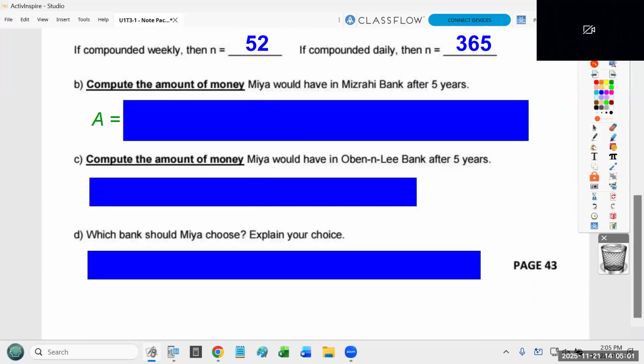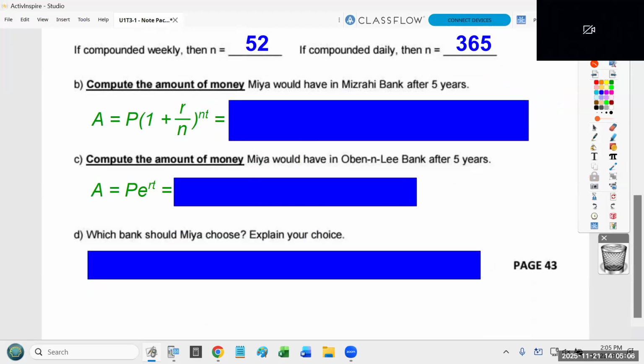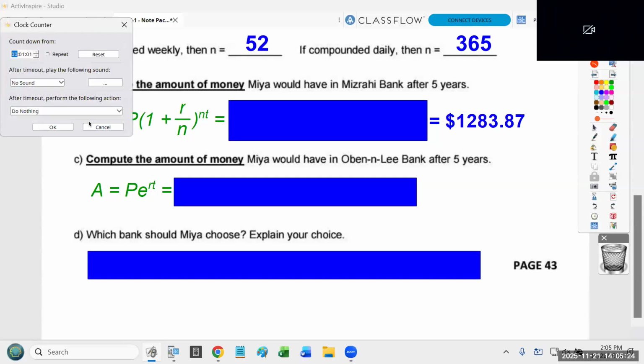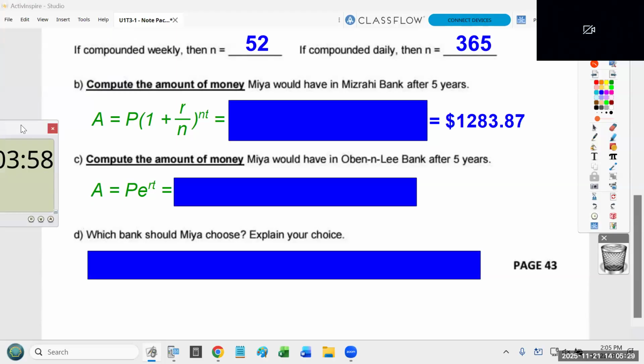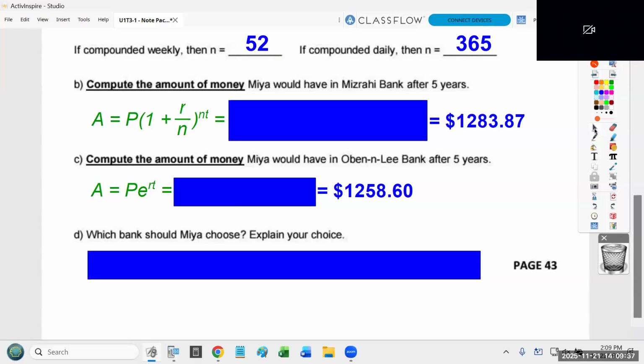For the first one, you have to be using this formula. For the second one, you have to use this formula, because the first is compounded weekly, the second is compounded continuously. What I'm going to do is give you all 4 minutes. The one thing I will show, and I'm not going to show this for both of them, I'll just show for the first one, I'm giving you the value you should end up with. That way you'll know if you're doing this correctly or not. Okay, so take 4 minutes. Try to complete those 3 problems. Do B, do C, and then compare them to tell Maya which bank you should go with. Okay, go. All right, so I gave you all the 4 minutes. If anyone wants me to show how to type this into a calculator, just say so.